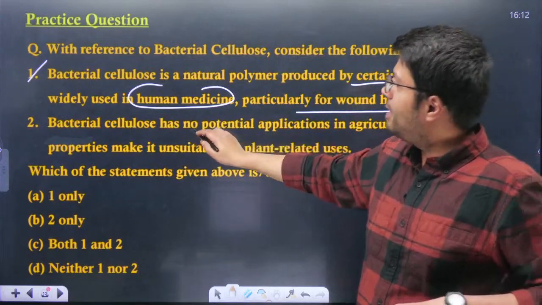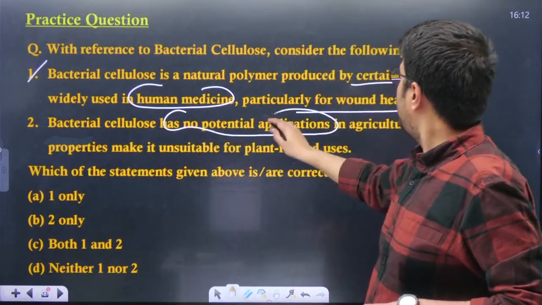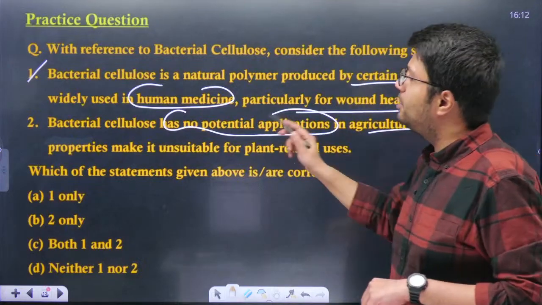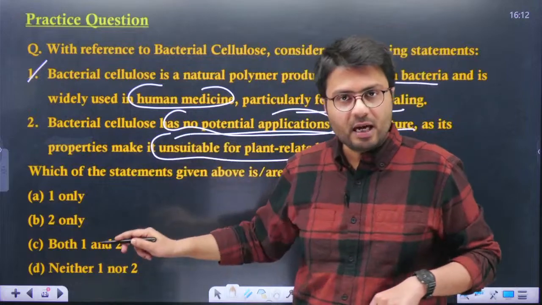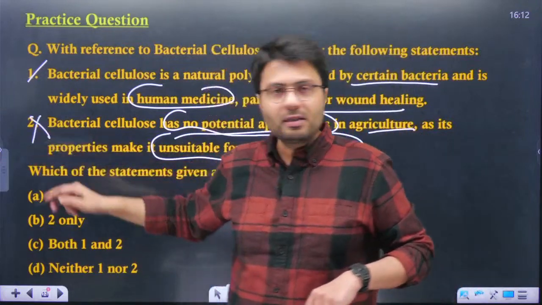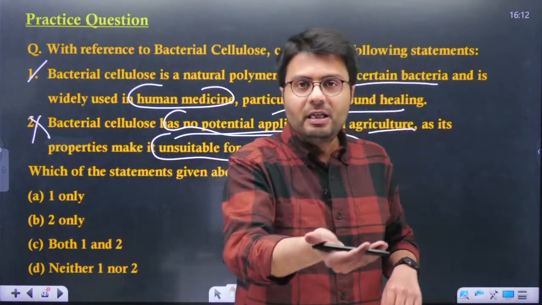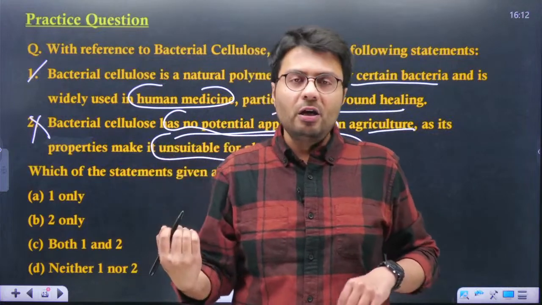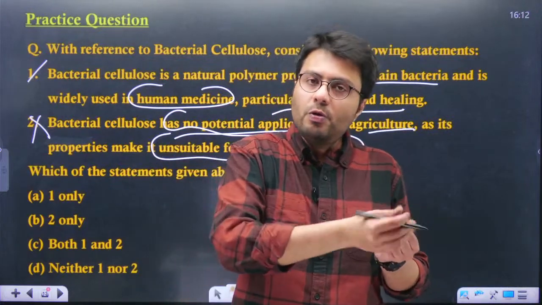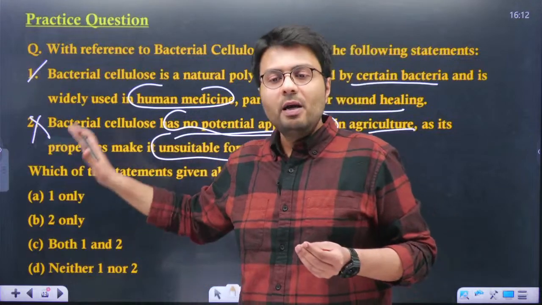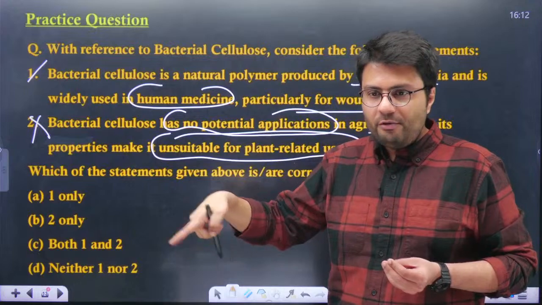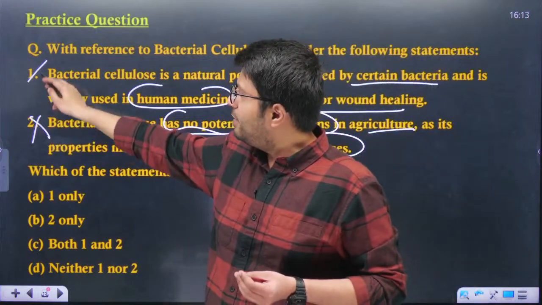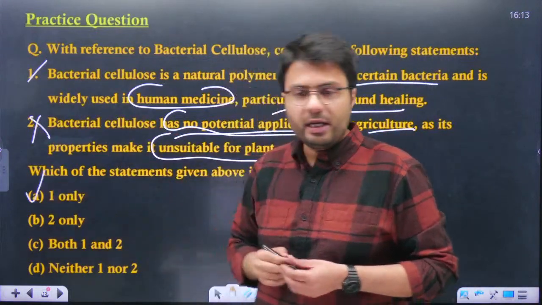The second statement: bacterial cellulose has no potential application in agriculture as its properties make it unsuitable for plant related use. Is it correct? Obviously not, as we have discussed that scientists now have evidence that this bacterial cellulose can also be effective for wounds over plants. So it has practical applications. The second statement is incorrect, the first is right, therefore option A is correct.